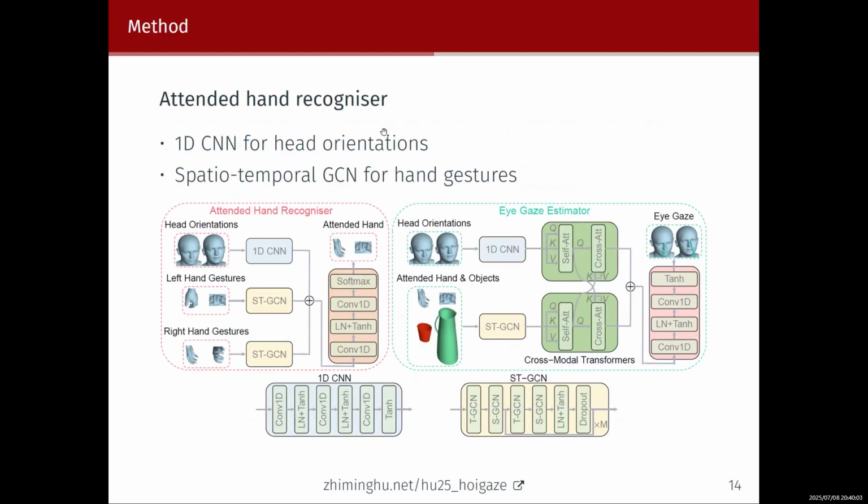Specifically, we use a 1D convolutional neural network and a spatial temporal graph convolutional neural network to extract features from your head orientations and your left and right hand gestures. We combine those features to recognize the attended hand.